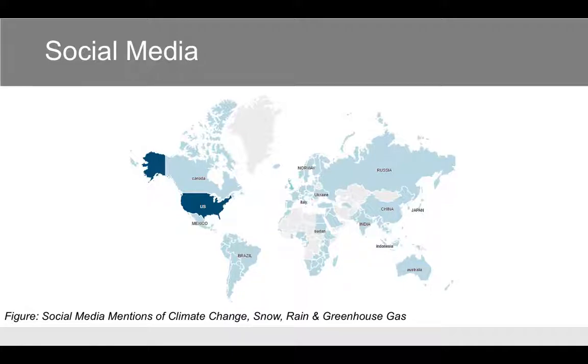Now, looking at the social media tool, we analyzed data from the IBM Watson Analytics platform, searching for the keywords climate change, greenhouse gas, rain, and snow. The results proved that most people were using social networks to discuss these topics in the US, where developing countries lacked a lot of data.